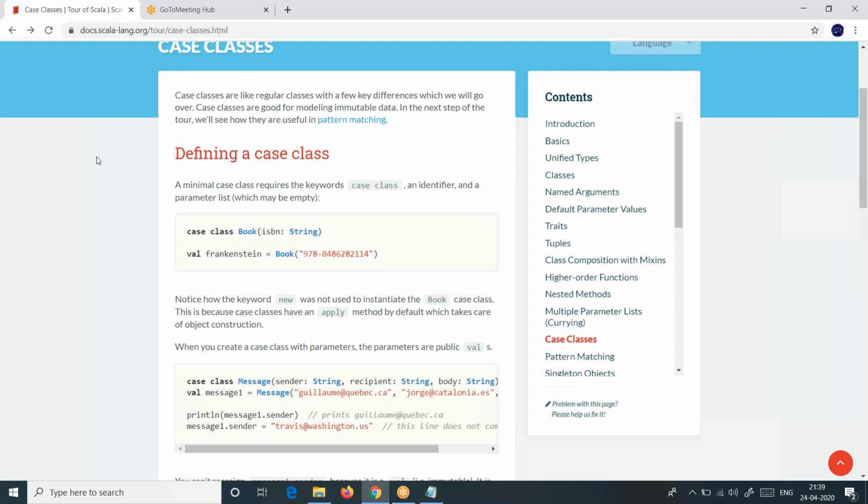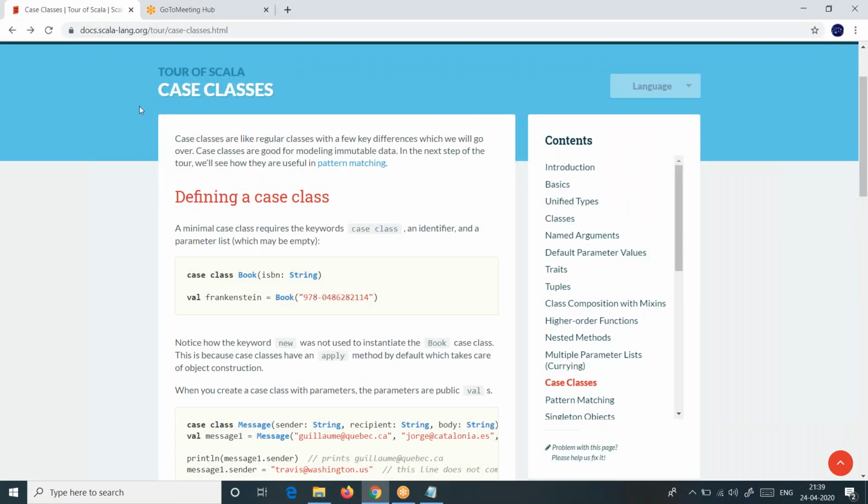So what is a case class here? As the name says, it is a class, so definitely it is like a regular class, but it might have some differences. When you look at the structure itself, we get some idea.